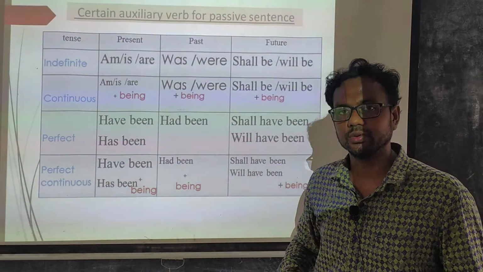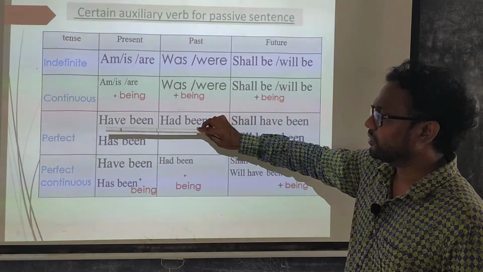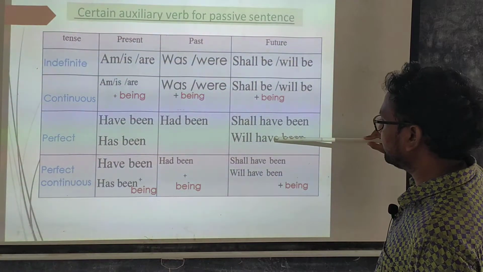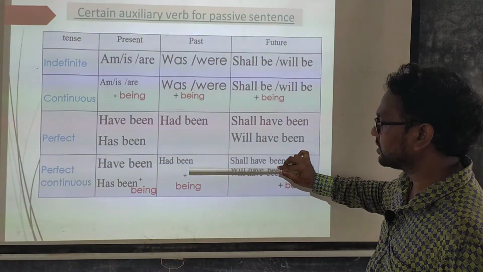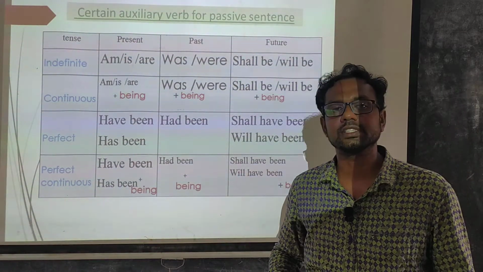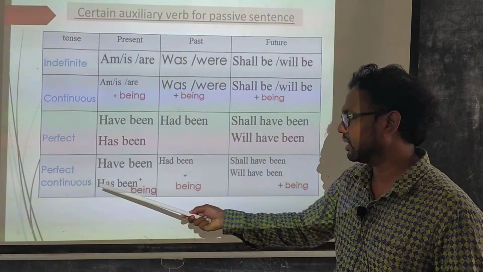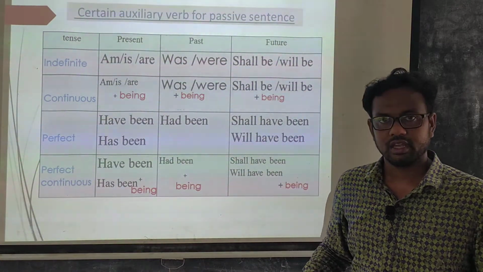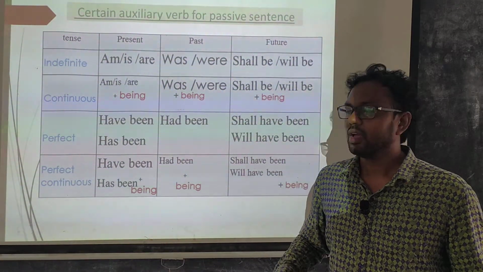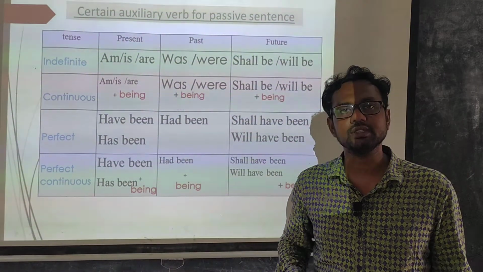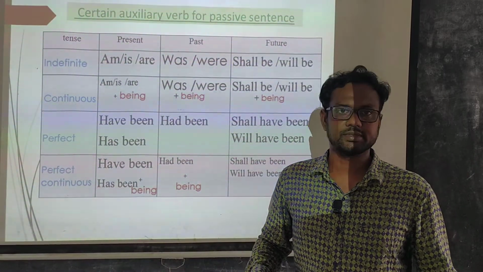a being will be used. In the same way, we find that in perfect tense, here is the auxiliary verb, and the same auxiliary verb is also placed here in perfect continuous tense, only a being must be added in the case of perfect continuous tense. Dear students, I think it is an easy and clear method for you. We have to use this type of certain auxiliary verb in certain places for making passive sentences.